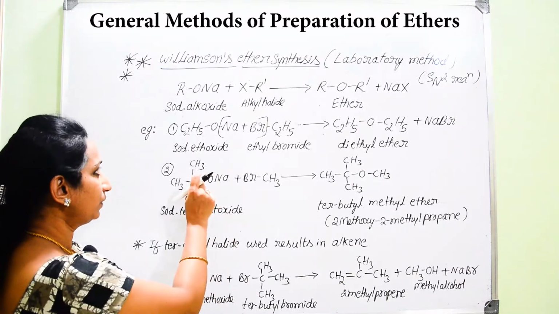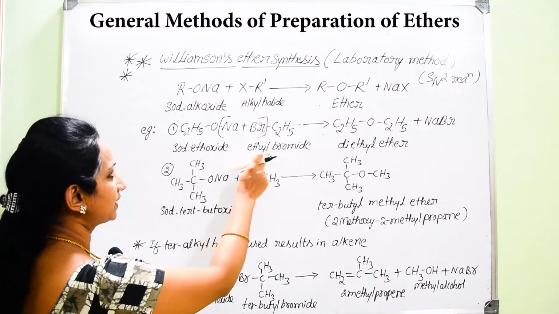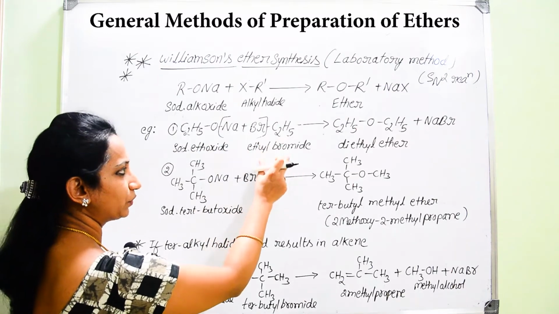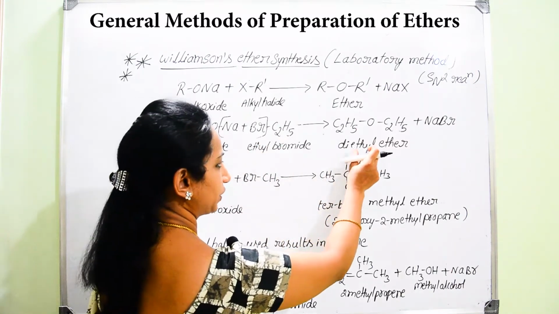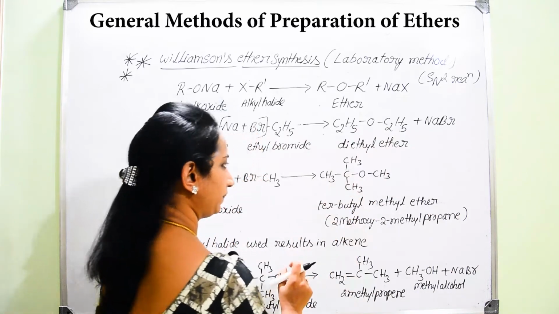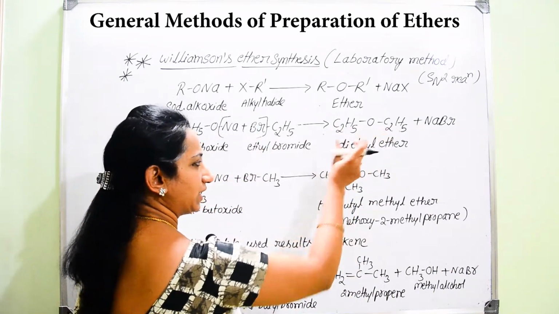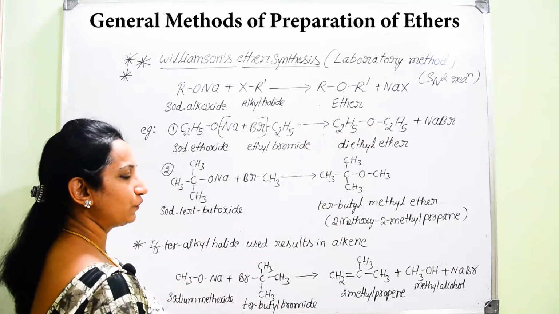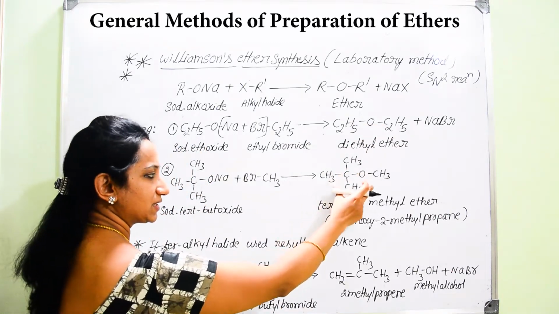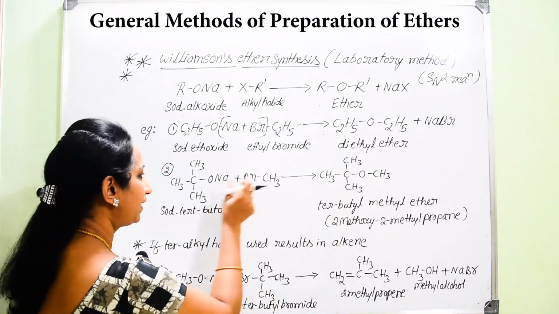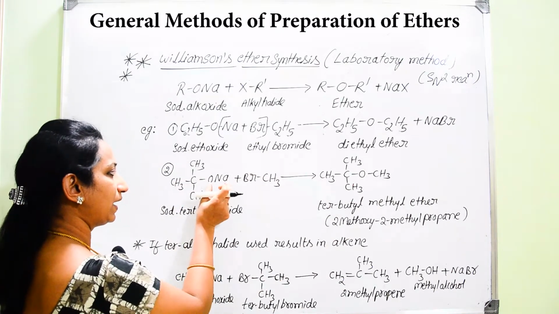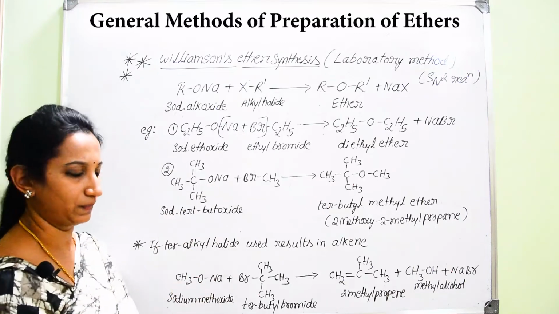Now, in this example, sodium ethoxide on reaction with ethyl bromide is going to give the formation of diethyl ether. It is only a straight chain ether, and of course it is a simple ether. If you want to get branches in the case of ethers, then we can take the help of a more substituted alkyl group attached to the ONa group.